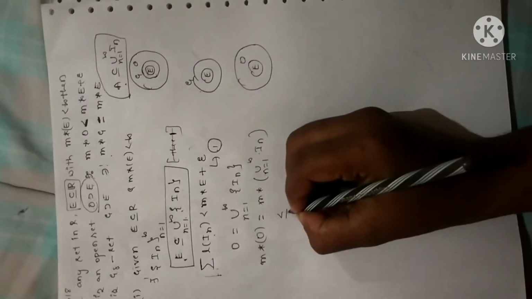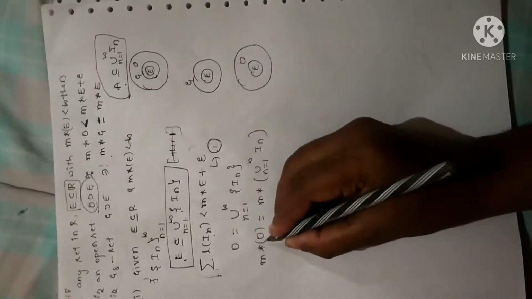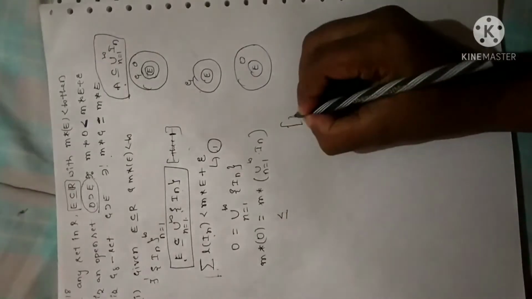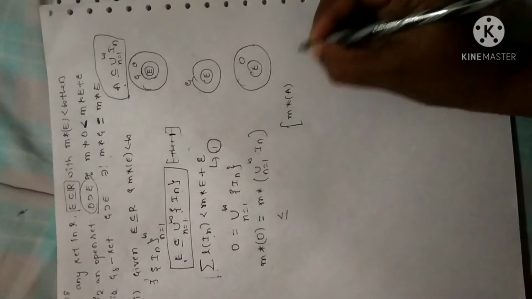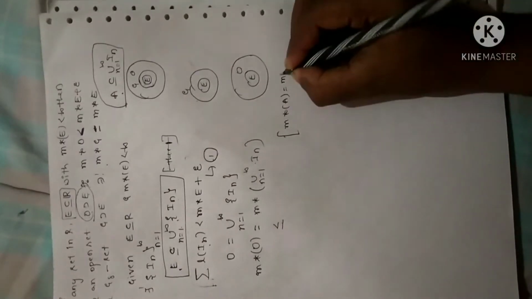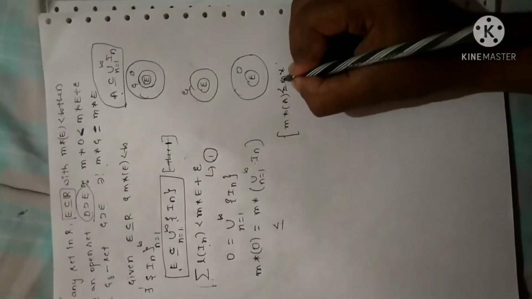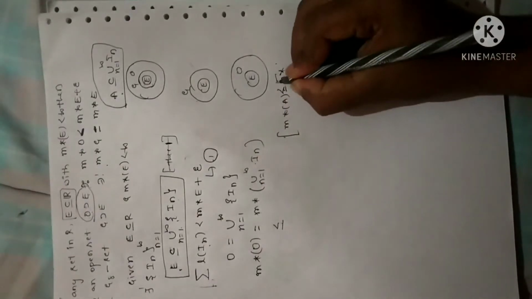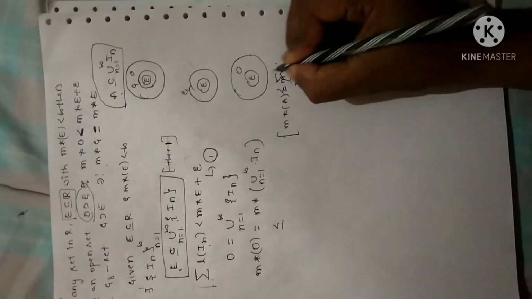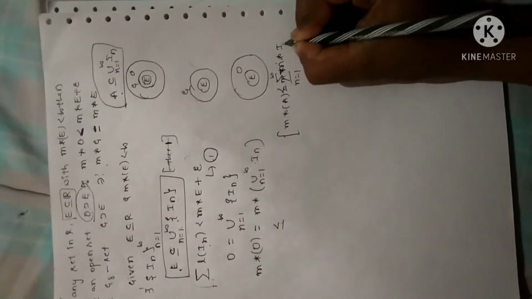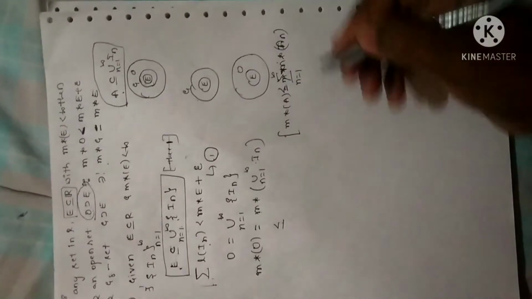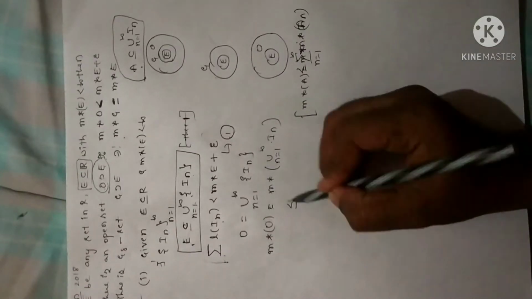You have already proved this in one of the theorems: m star of the union is less than or equal to the summation n equal to 1 to infinity of m star of An. So let me use the theorem.